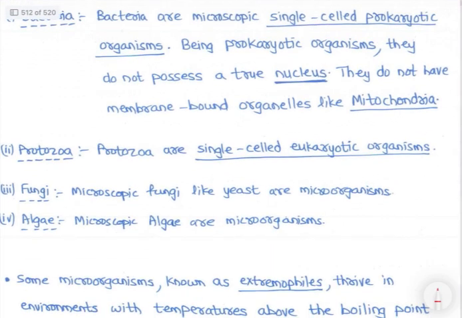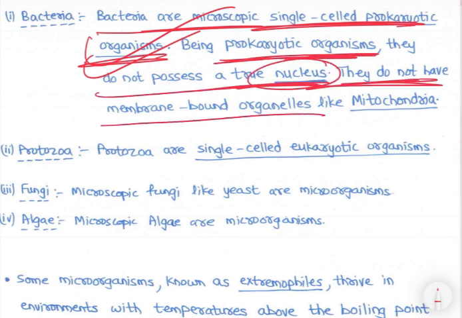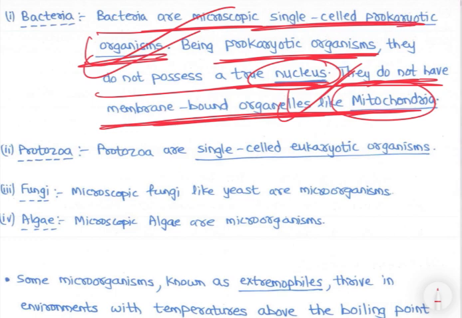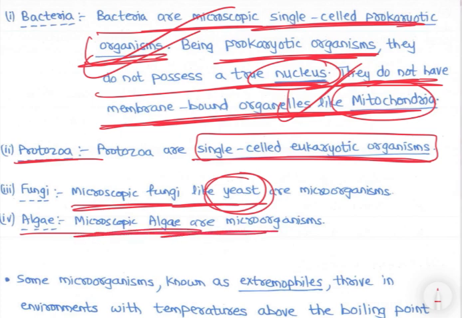So अब देखो, see bacteria are microscopic single-celled prokaryotic organism, right? Being prokaryotic organism, they do not possess true nucleus and they do not have membrane bound organelles like mitochondria. See, these we will be discussing in science and tech course, right? With respect to single celled, unicellular, multicellular, like nucleus किसमें है नहीं है, mitochondria किसमें है and all, we will be discussing in science and tech. Then protozoa are single celled eukaryotic organisms, right? Fungi, microscopic fungi भी है, yeast वगैरह, and few algae are microscopic, right?